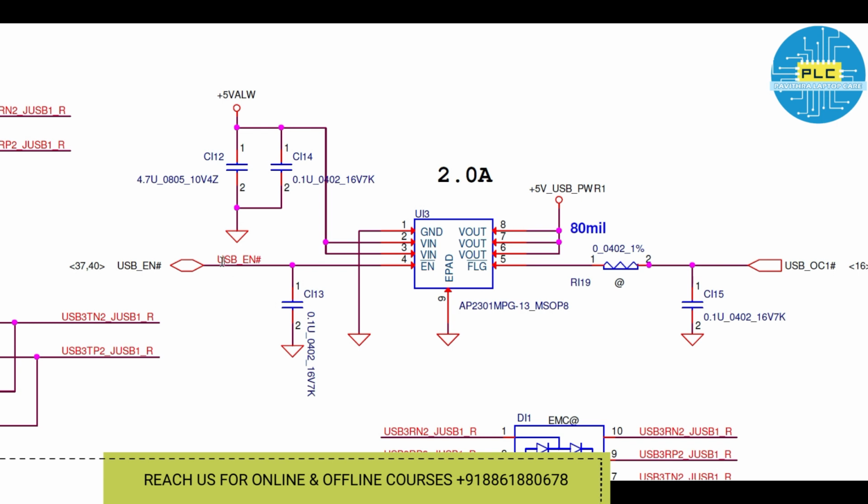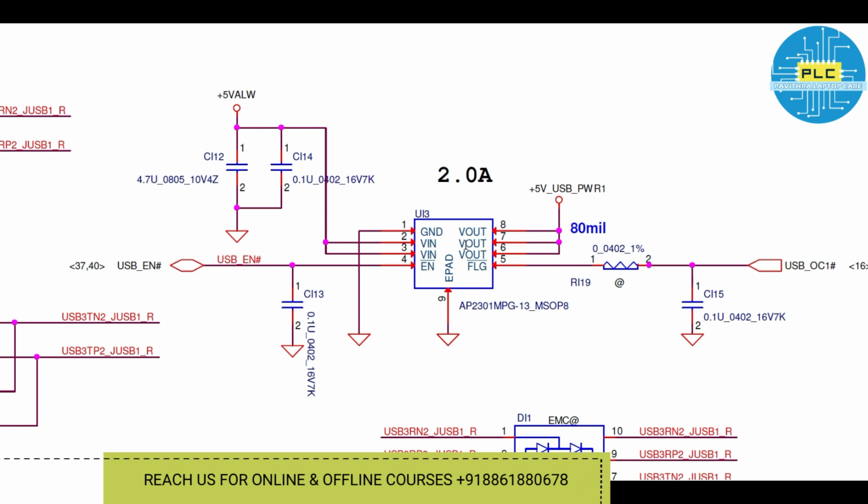Then see, this USB ash is there. If there is a voltage on USB ash, it will be in disable mode. USB enable will be in disable mode. When there is no voltage, then the IC will work.